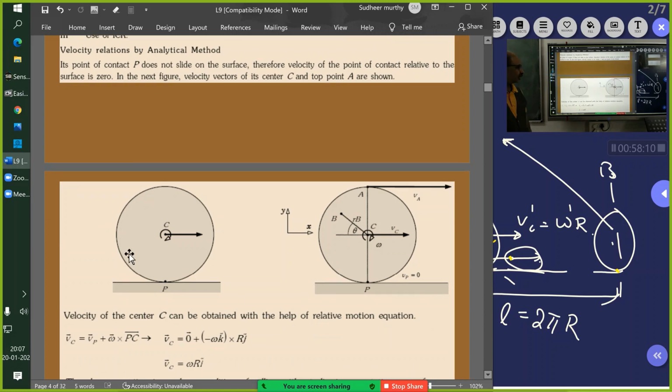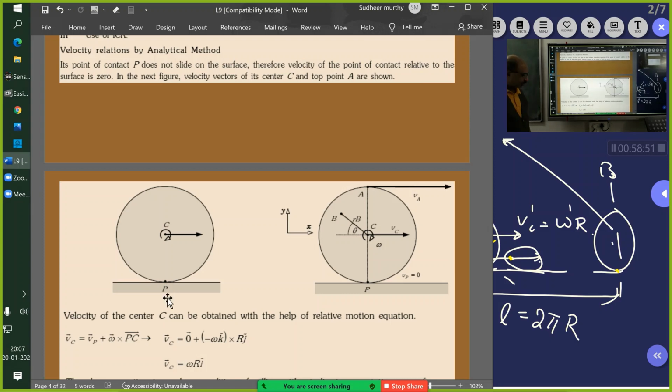So this description is very simple here. This is the center. You can see this arrow here; it is having VC. Velocity of the center can be obtained with the help of the relative motion equations: VC is equal to Vp bar plus omega bar cross PC bar. Vp is the absolute velocity of point P. Please appreciate this: point P is the point on the circumference of the circle, not the road.